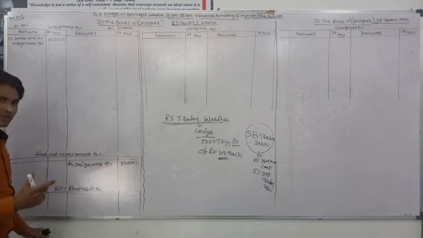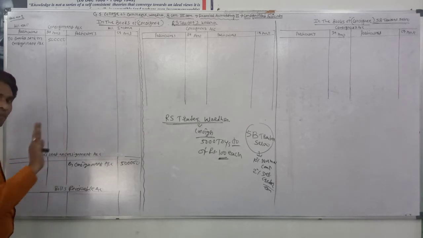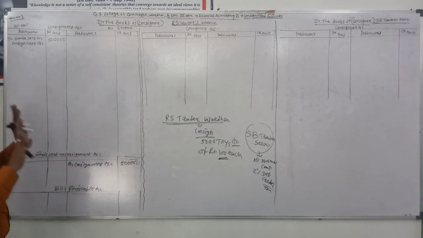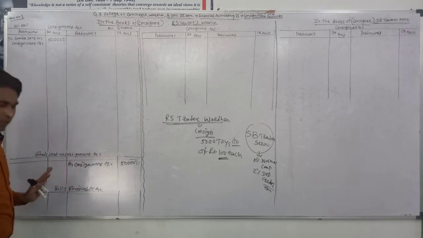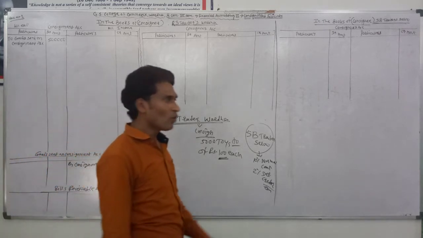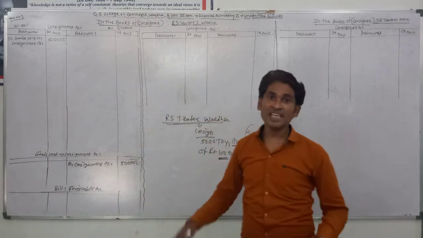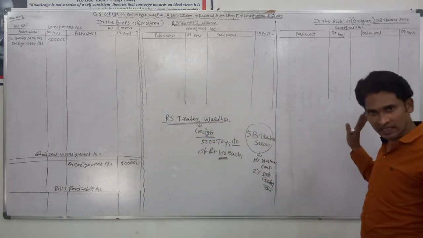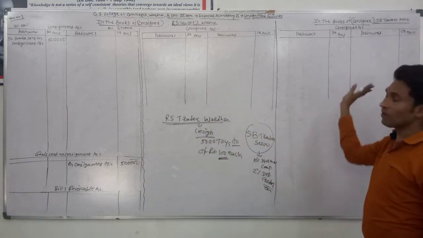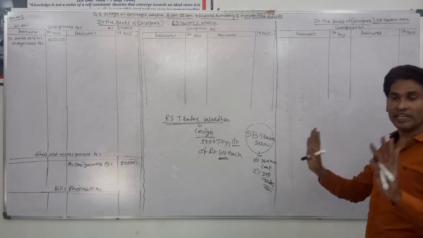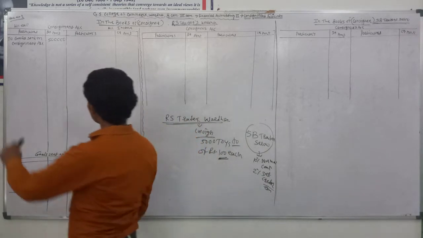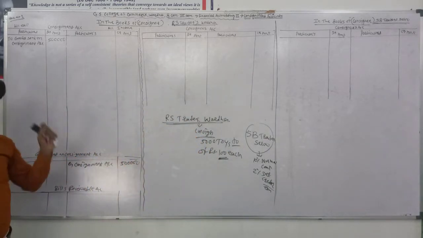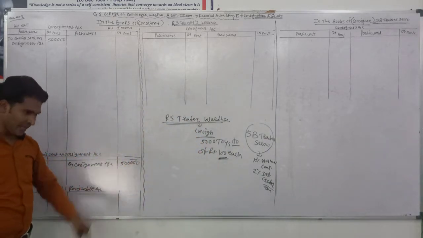Only the amount changes in every example, but the entry is the same. When the consignor sends the goods to the consignee, the consignee never passes a journal entry for this transaction. Consignee never passes the journal entry for receiving the goods. Only the consignor passes the journal entry: consignment account debit and goods sent on consignment account credit. Okay.